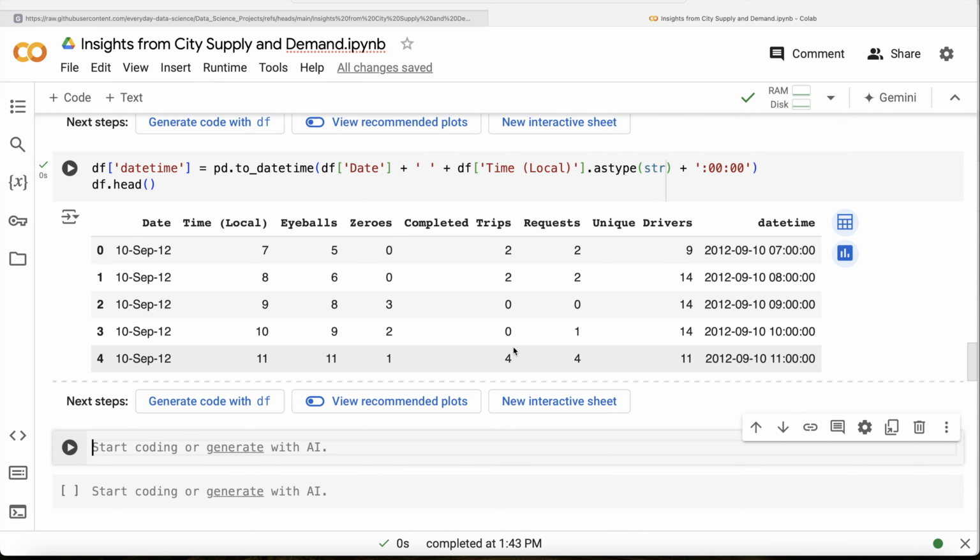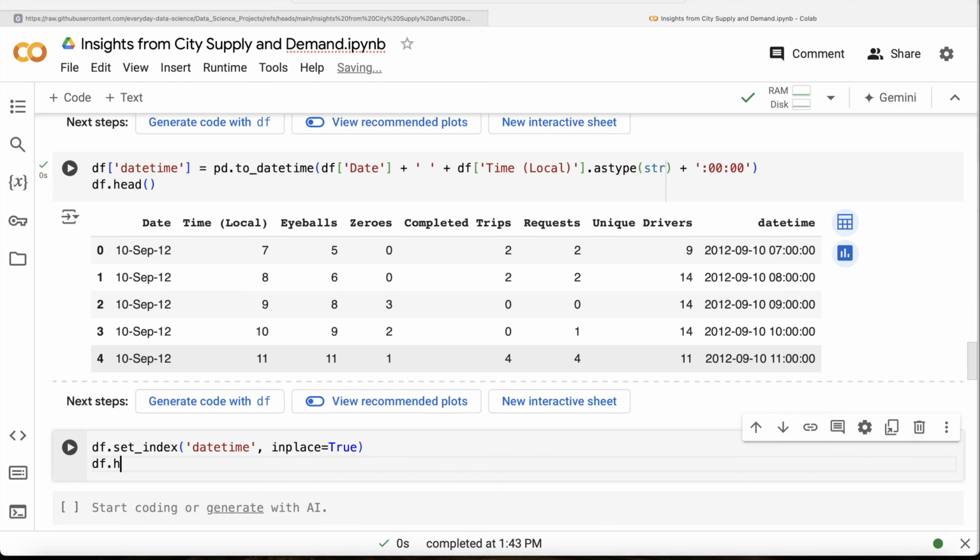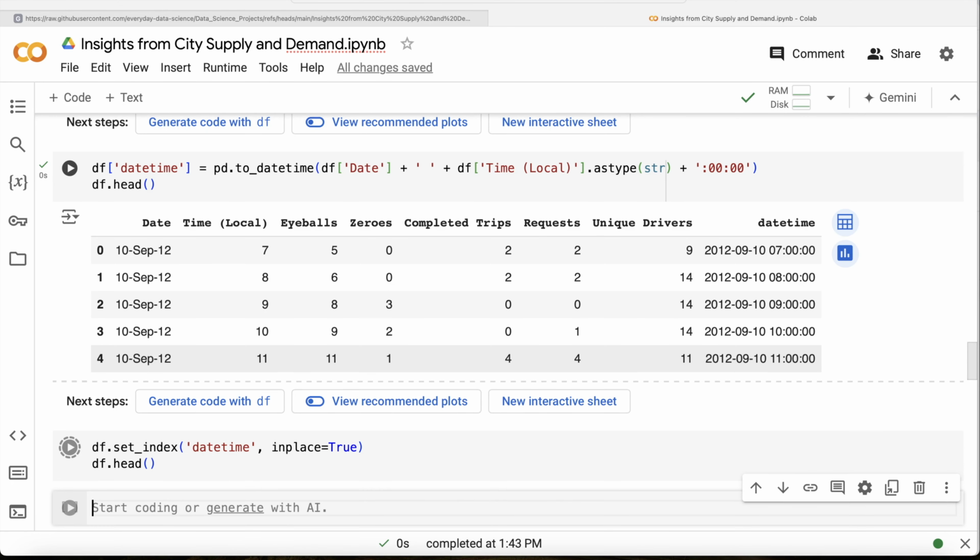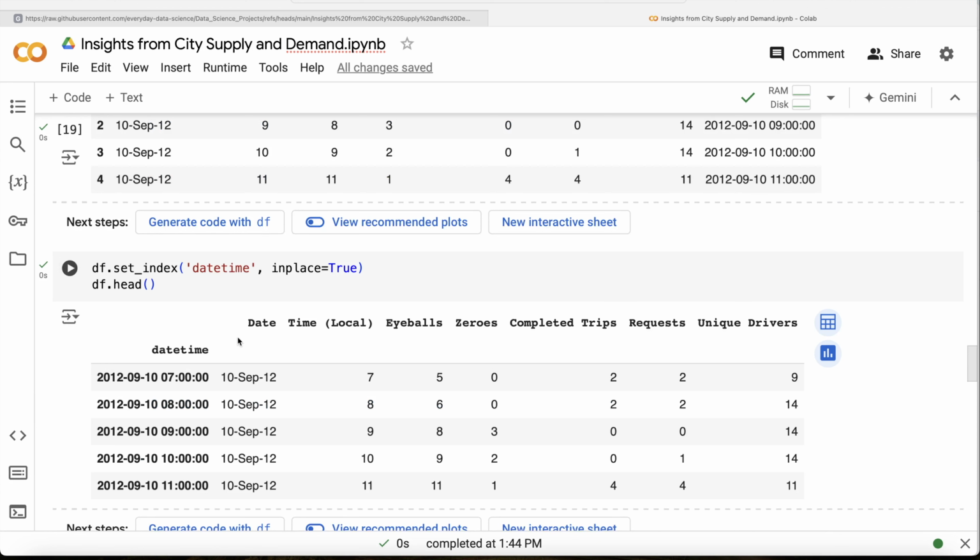So what we are going to do is df dot set_index time column, and inplace is equal to true. Now if I look at the df dot head, this has become the index.